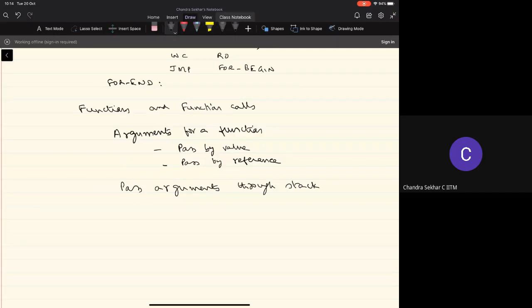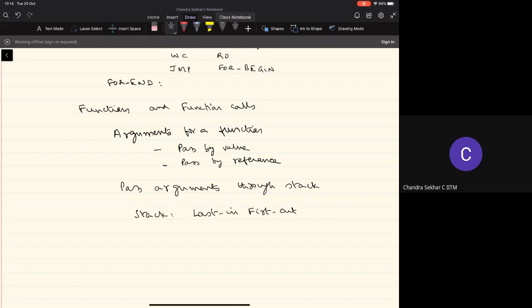Again, I'm assuming that all of you are familiar with the basic operations on the stack, right? What we're going to look at is the physical implementation of this stack, and then the support that's required to perform the necessary operations on the stack. As all of you know, the stack is a data structure which is what is known as the last in and first out data structure, right?